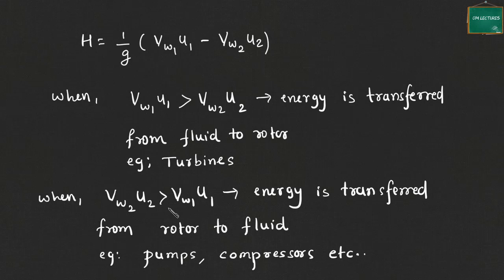Pumps, compressors, fans and blowers all come under this category. Energy is transferred from rotor to fluid, because at the exit the fluid comes with a higher V_W2 component than V_W1.